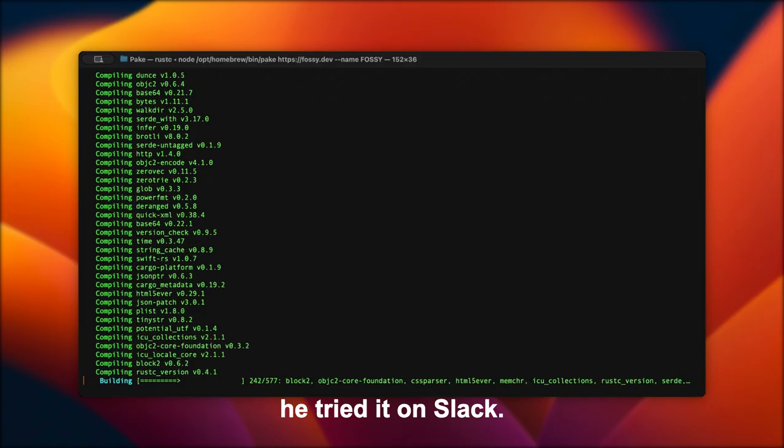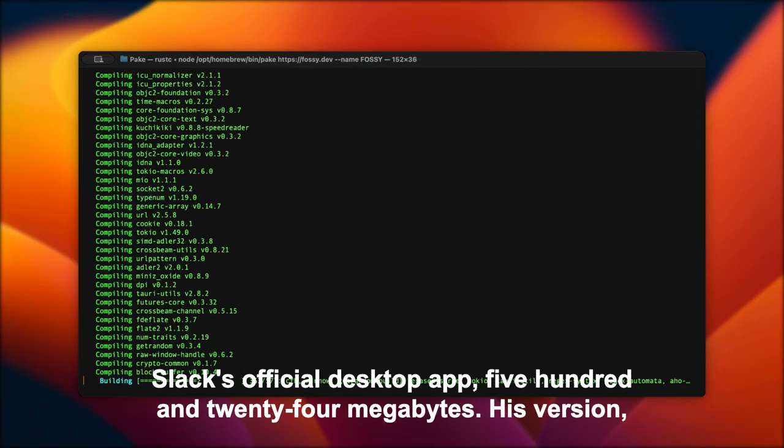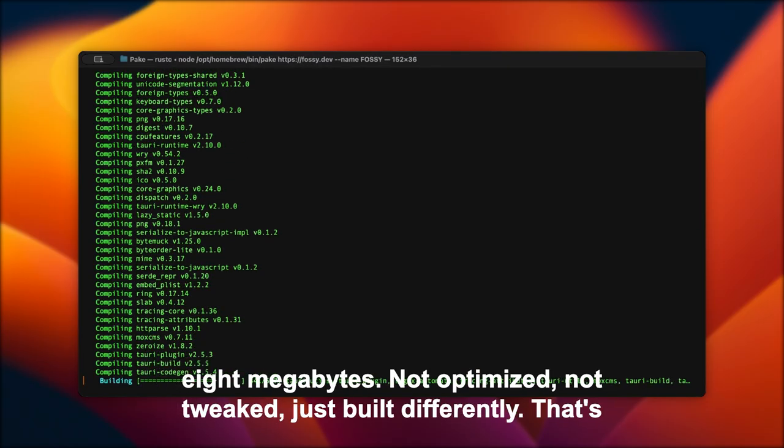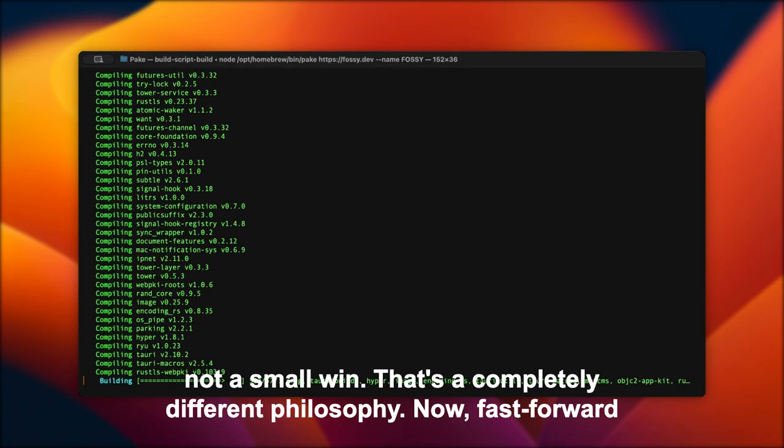Then he tried it on Slack. Slack's official desktop app, 524 megabytes. His version, 8 megabytes. Not optimized, not tweaked, just built differently. That's not a small win, that's a completely different philosophy.